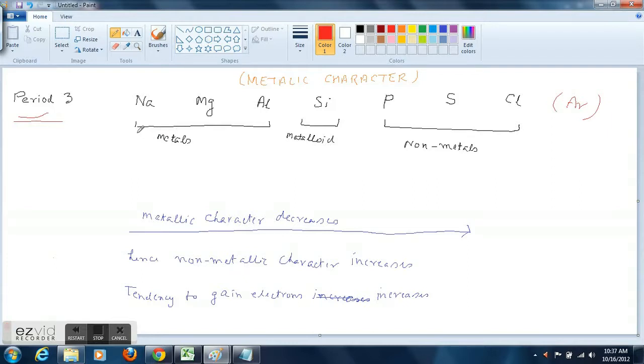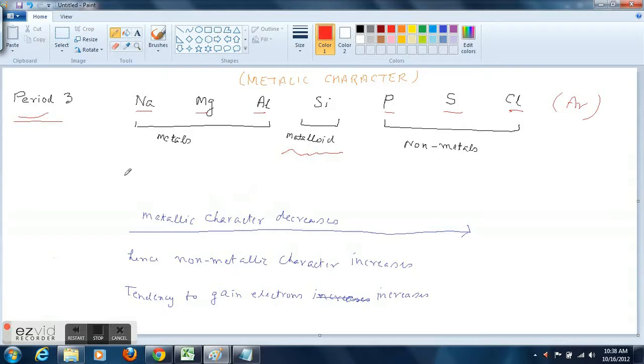Now out of these 3 metals, sodium, magnesium and aluminium, metallic character decreases from sodium to aluminium, whereas non-metallic character increases from phosphorus to chlorine. And silicon is in between metals and non-metals, so it has characteristics of both metals and non-metals, so it is called a metalloid.